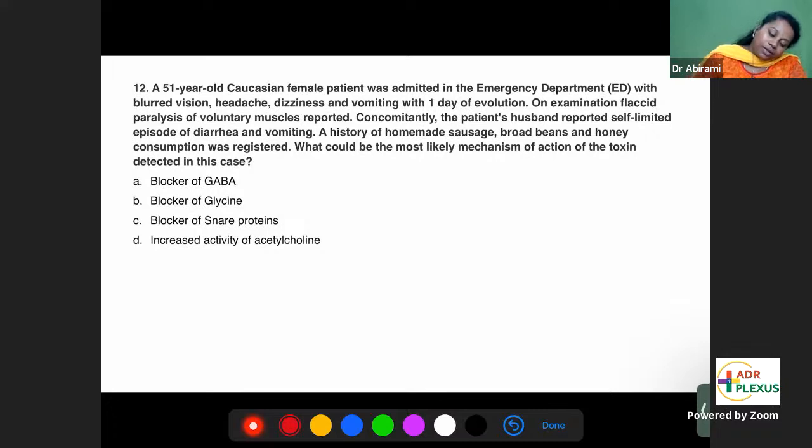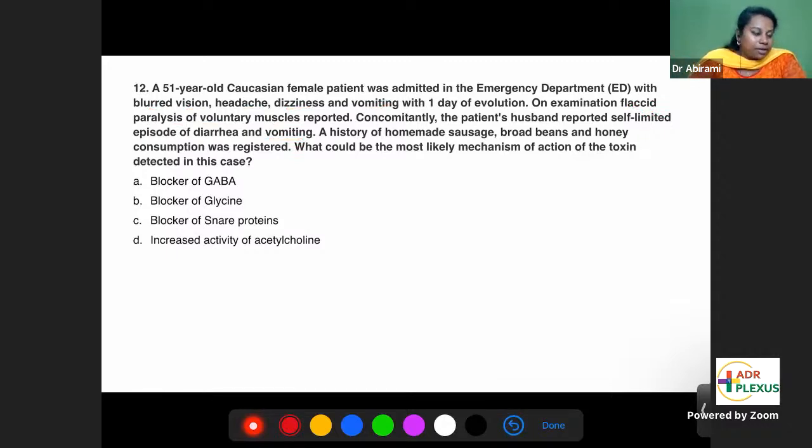The 12th question. A 51-year-old female patient was admitted in the emergency department with blurred vision, headache, dizziness, and vomiting with 1 day of evolution. On examination, flaccid paralysis of the voluntary muscles. Concomitantly, the patient's husband also reported self-limited diarrhea and vomiting. A history of homemade sausage, broad beans, and honey consumption was registered. What would be the most likely mechanism of action of the toxin detected here?